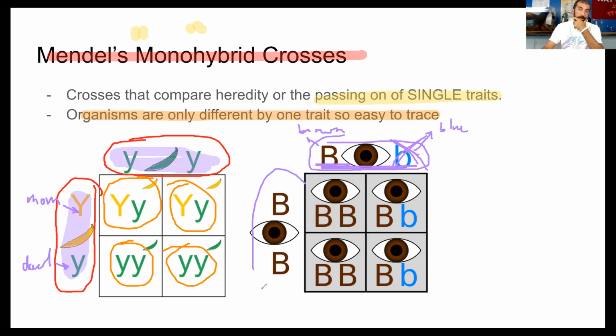And this person, well, both of their parents most likely had brown eyes. So that's why they have a combination of two dominant letters.